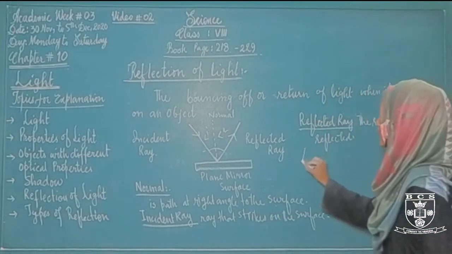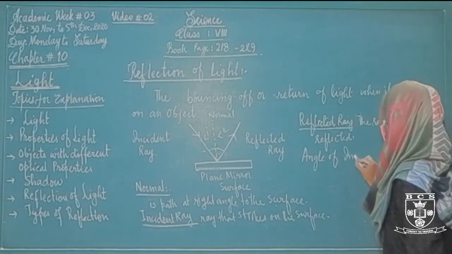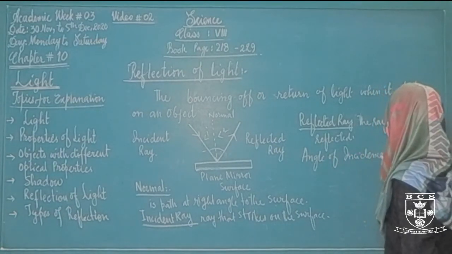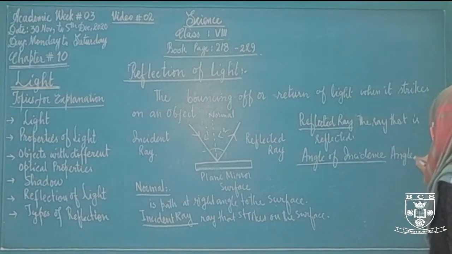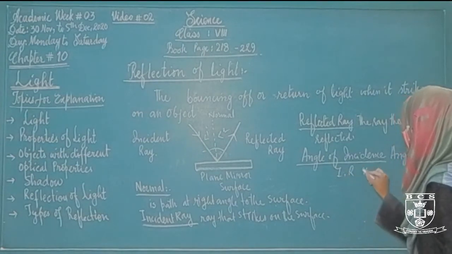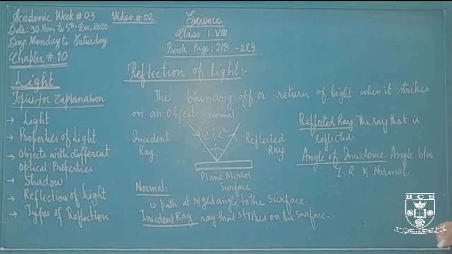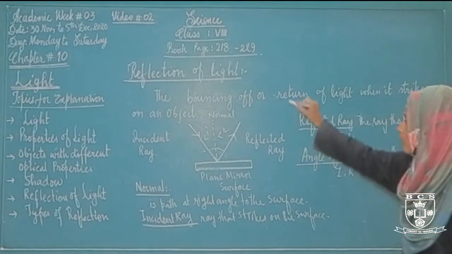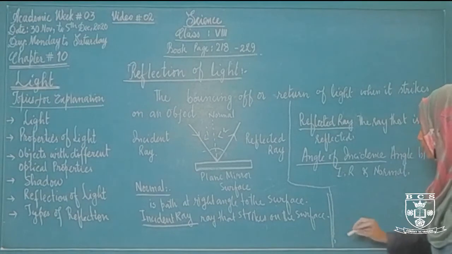So what will be the angle of incidence? Angle of incidence, angle between incident ray and normal. What will be the angle of reflection?